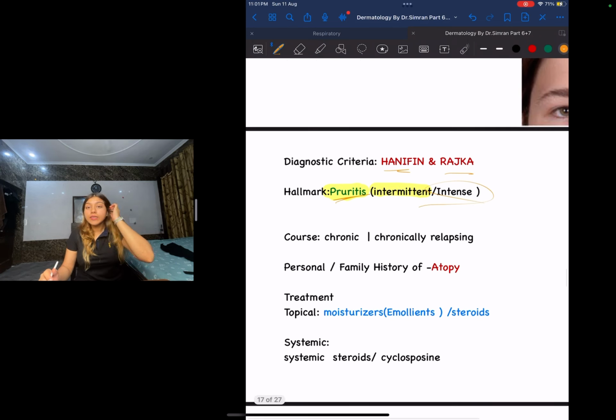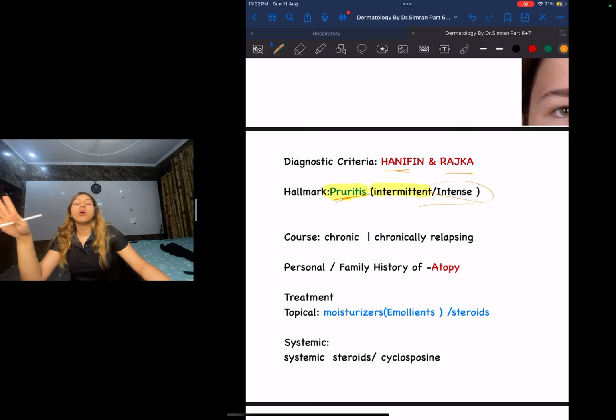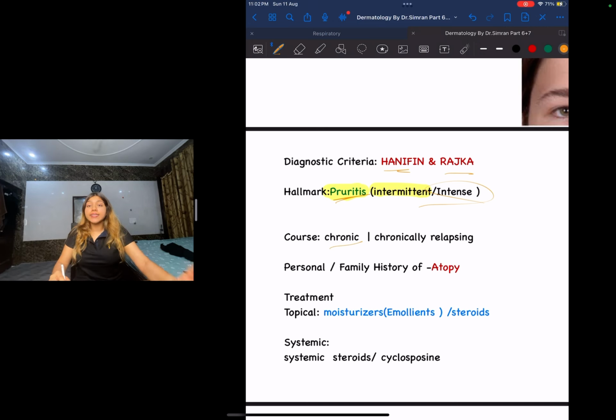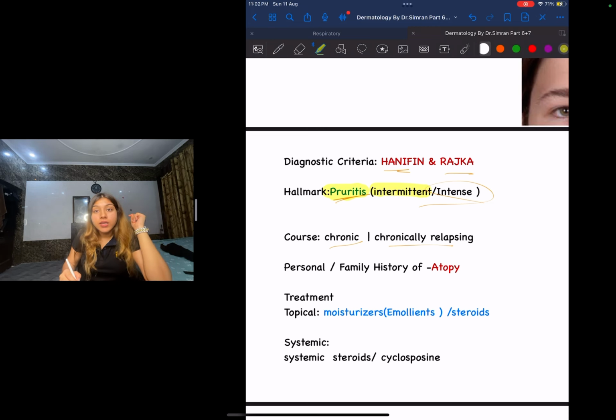Next guys, what is the course? They'll ask you what kind of a disease atopic dermatitis is. It is chronic, meaning it is happening for a very long time, and guys it is chronically relapsing as well. A very important thing you need to know is that the personal or family history of this patient is going to be atopy.